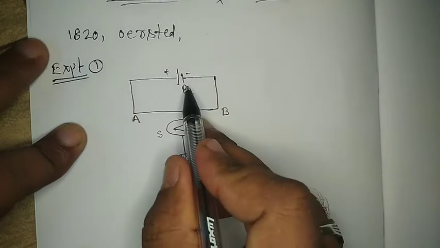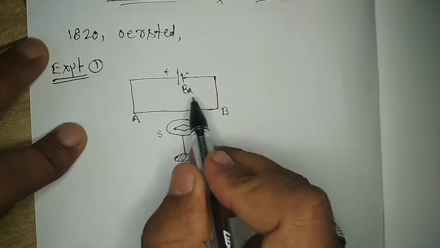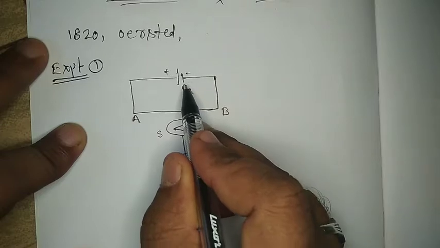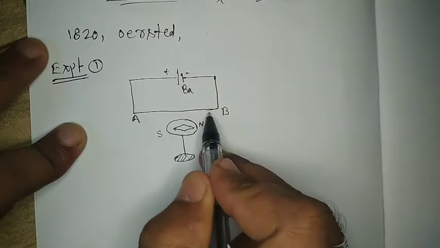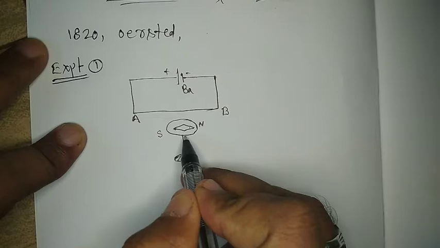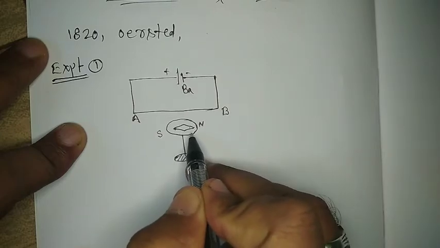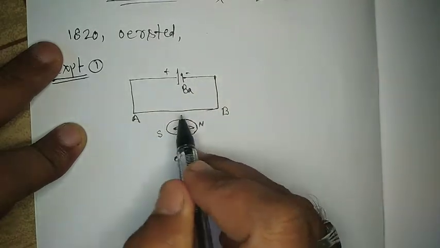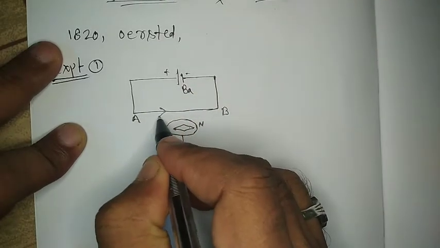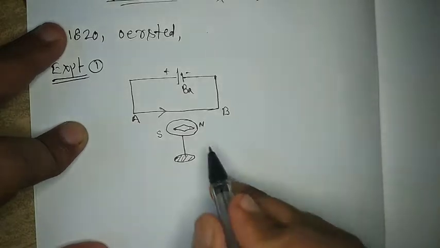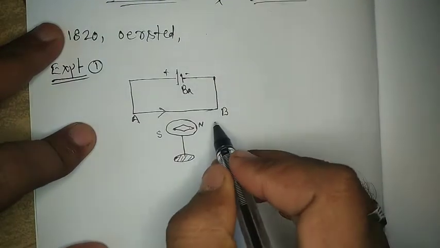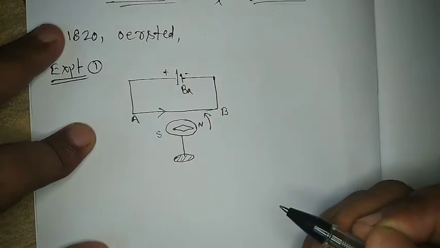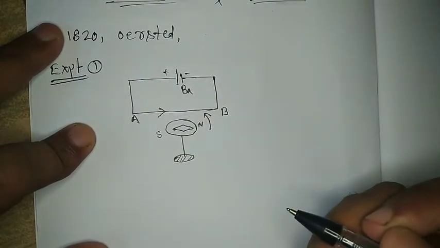When the battery is in off state, no current flows, because of which no deflection is seen in the needle. But when the battery is switched on, a current flows from A to B, because of which the needle is deflected towards that side. This is an experimental observation by Ørsted.